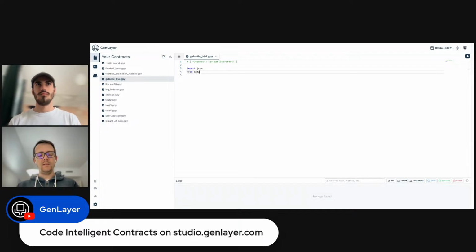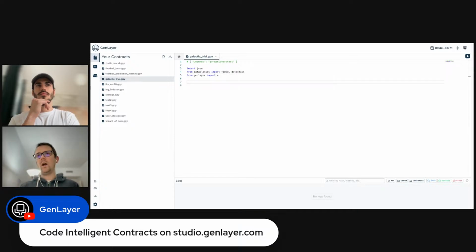We use the same data classes from Python as last time, which allow us to set better typing and an object-oriented style to our data structure and our contract state. So we're going to import field and dataclass. Then we cannot forget to import everything from GenLayer, because we need the full SDK here.